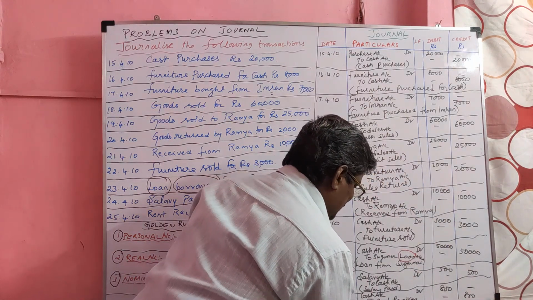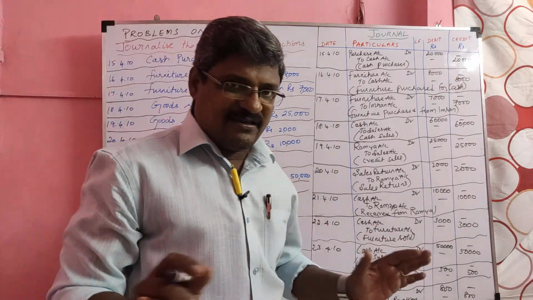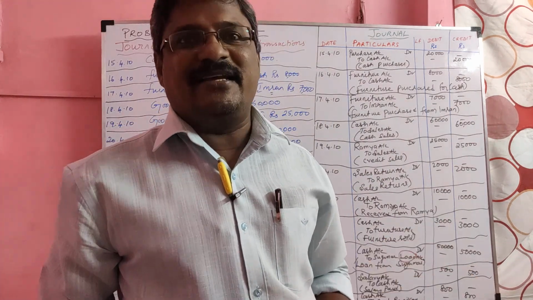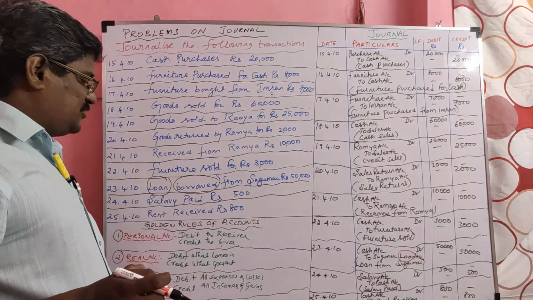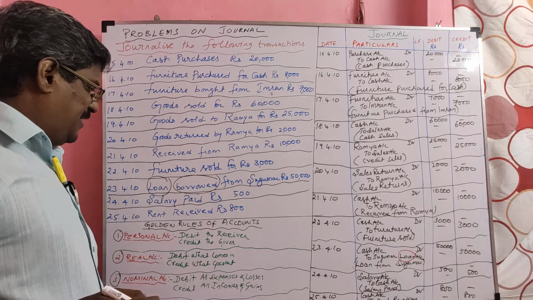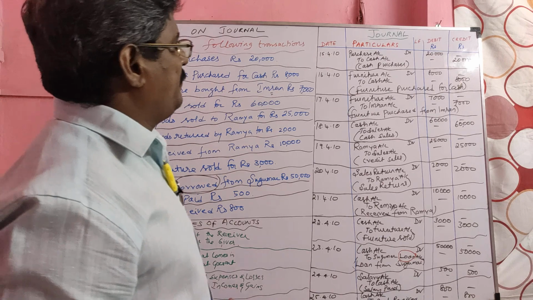Narration is rent received we have to write. Once again, rent received, we cannot receive rent. We can receive only cash. So when we receive, first we will receive what? Cash. Cash is a real account. Cash is coming in, it should be debited. Rent received is a nominal account. Since it is an income, it should be credited.